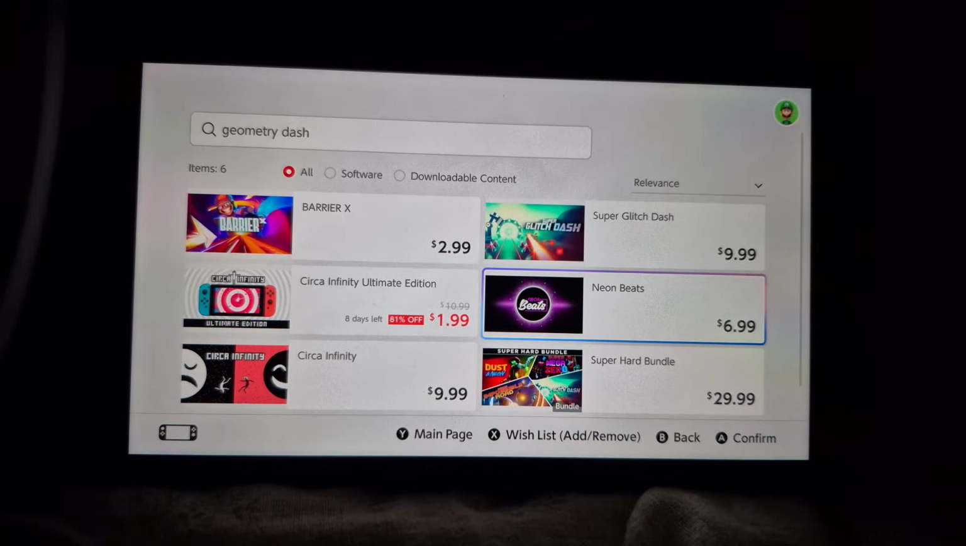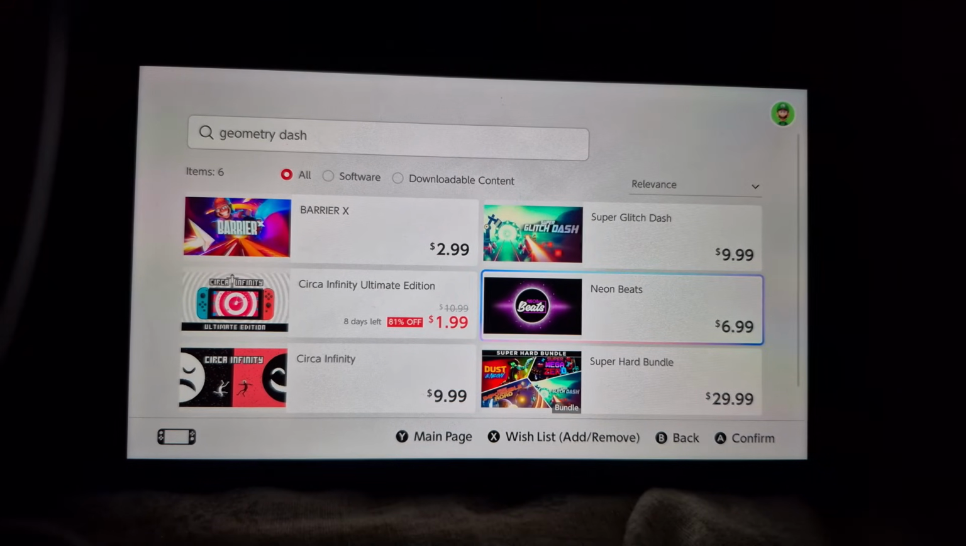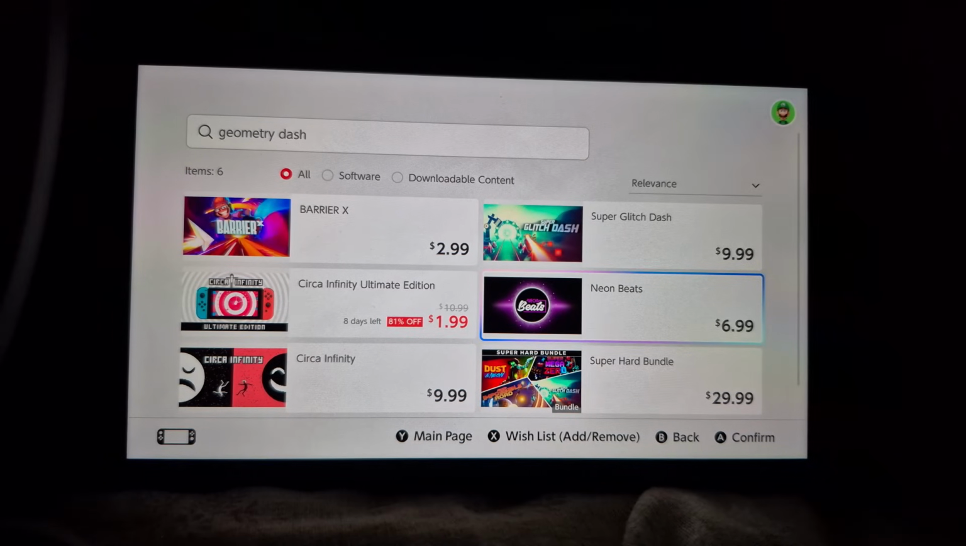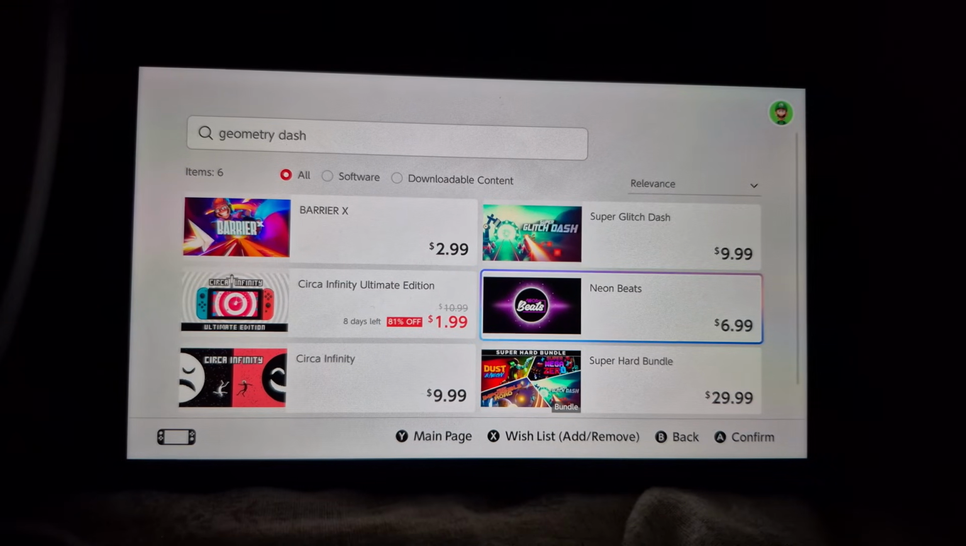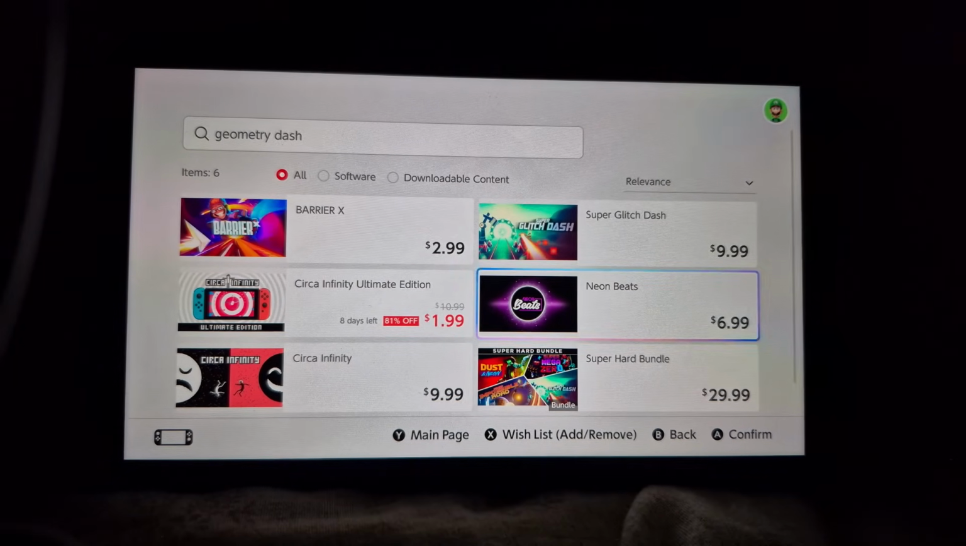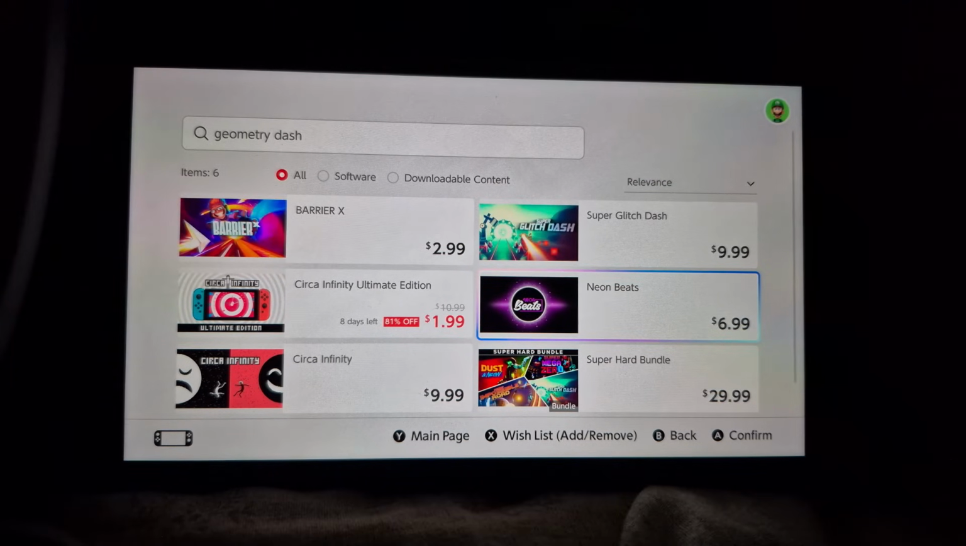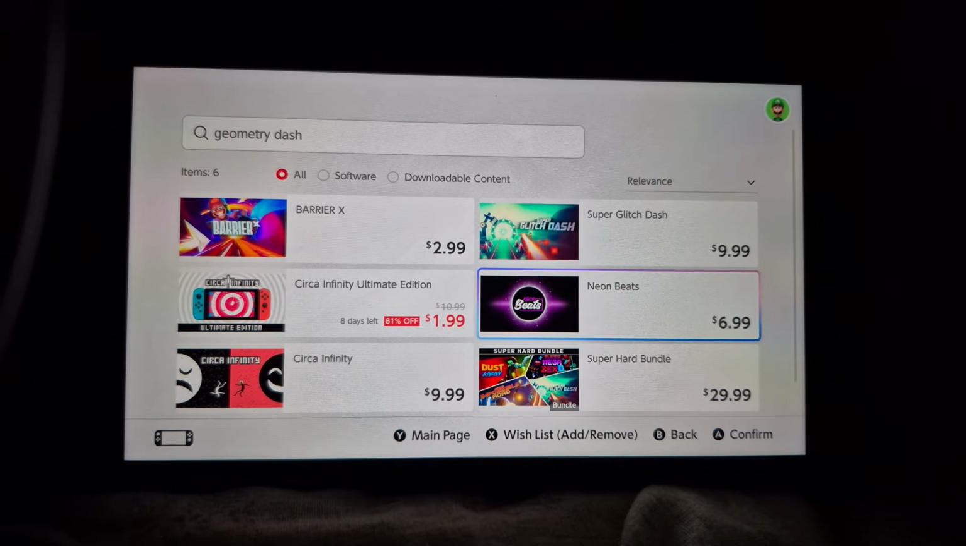If you are looking to play the game, you will need to stick with mobile or PC versions for the time being. Always keep an eye on official announcements for any future compatibility updates regarding this popular title. So that's basically all about Geometry Dash on Nintendo Switch 2.